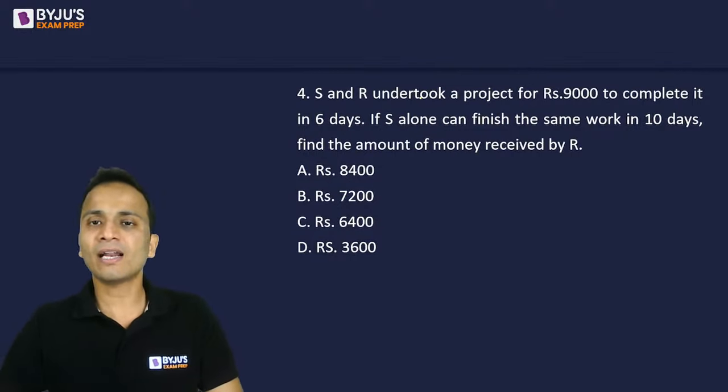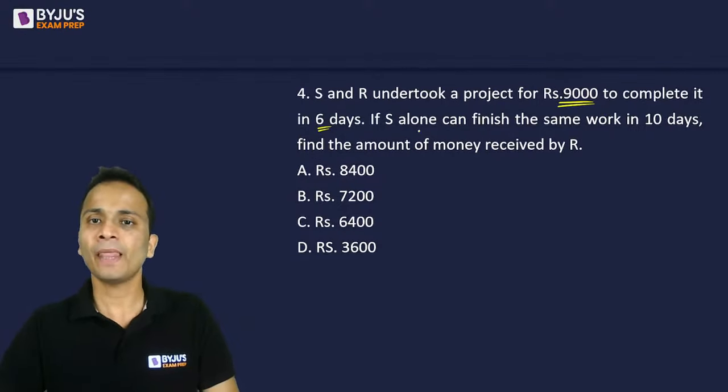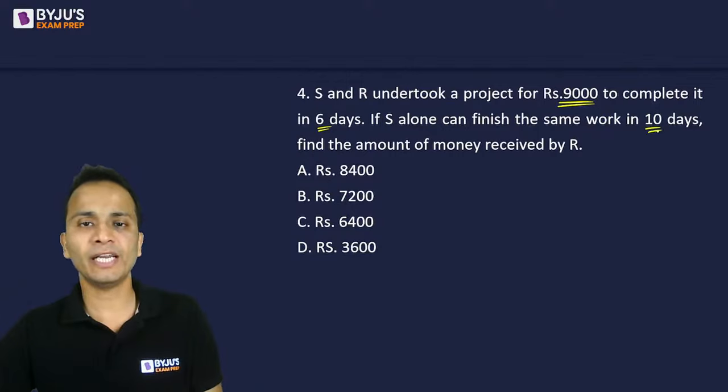So S and R undertook a project for rupees 9,000 to complete it in 6 days. S alone can finish the same work in 10 days. Find the amount of money received by R.